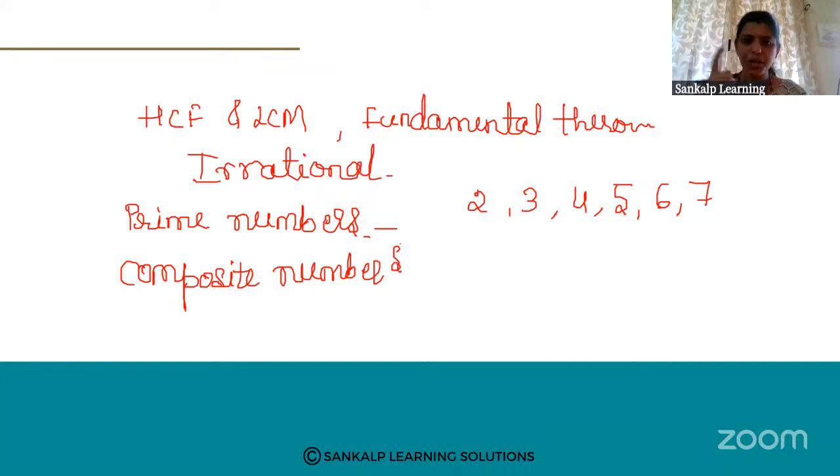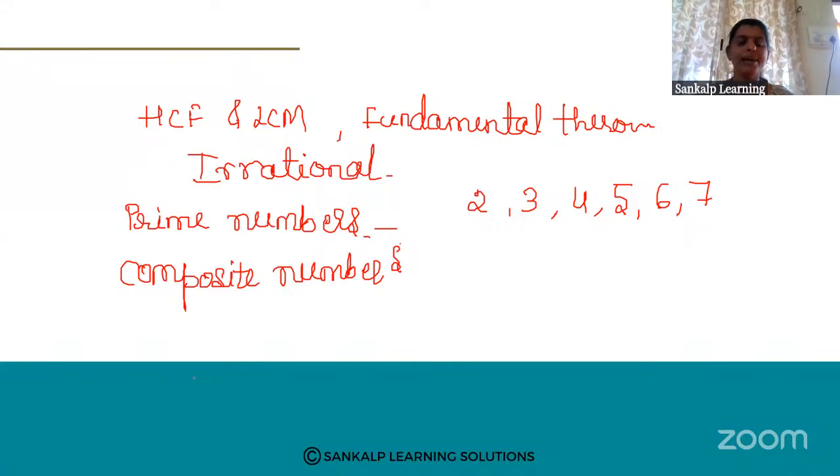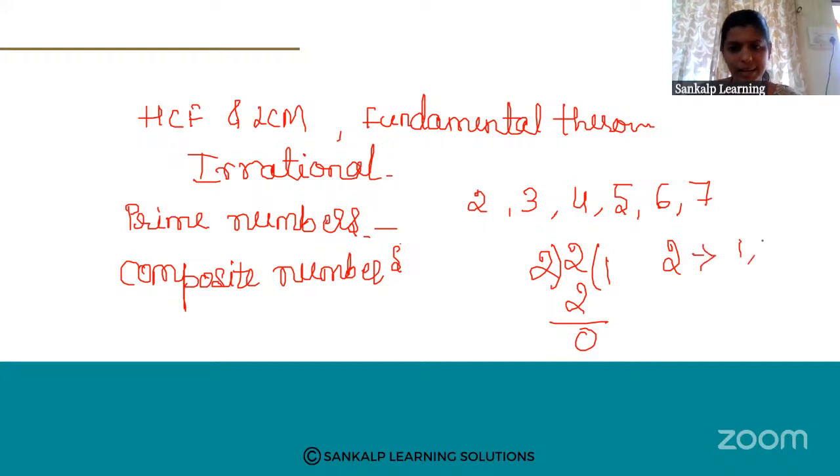Tell me the factors of 2. Factors means 2 ones are 2, 1 two is 2, remainder 0. That means 2 has 2 factors, that is 1 and 2. Right? Like 3 has 1 and 3.